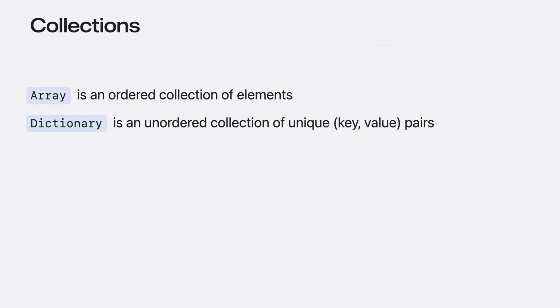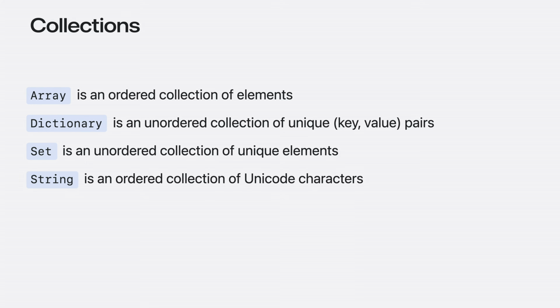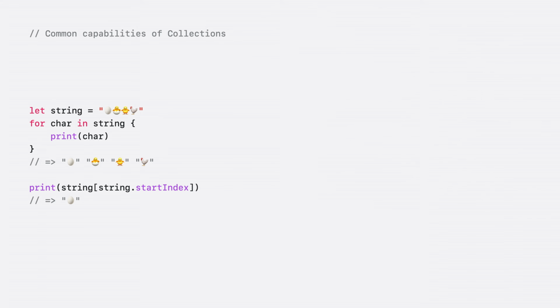You've already seen the Swift collection types Array and Dictionary, but there are more. A Set is another kind of collection that represents an unordered list of unique elements. Strings are also collections in Swift because they contain lists of Unicode characters. Every type that conforms to Collection shares some features in common. For example, you can iterate over the contents of any type that conforms to Collection using a for loop. You can also access a collection's elements using an index.